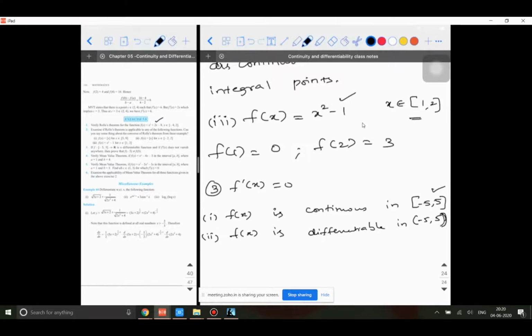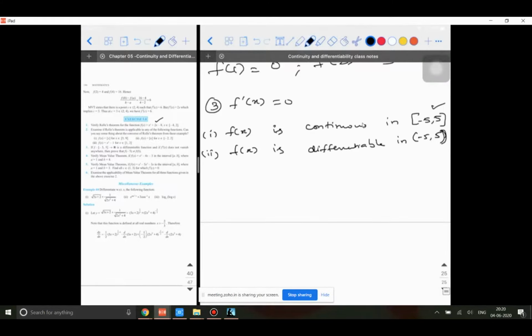Obviously, right? Now what is happening here is, if I need to define f of 5 minus f of -5, the whole divided by 5 minus of -5. You are able to understand what I am doing?